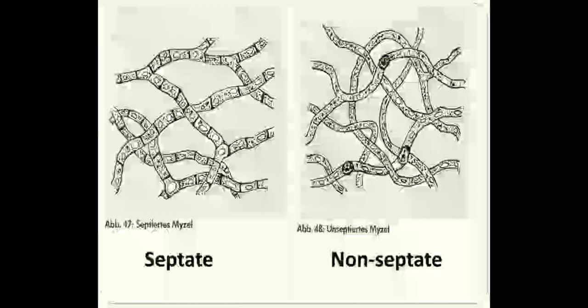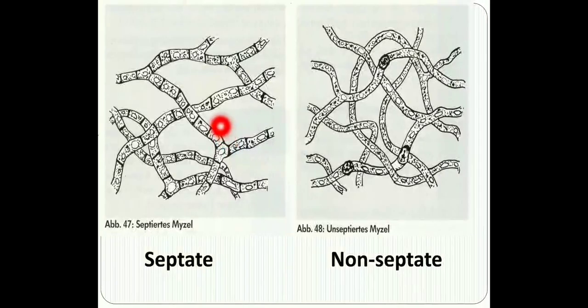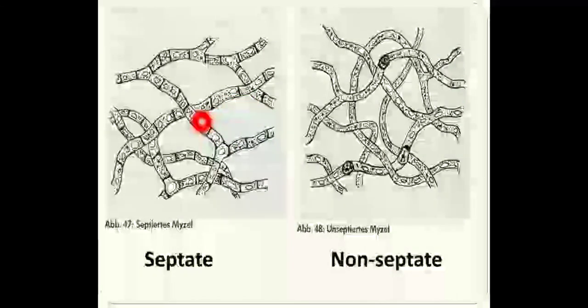This is a septate hyphae because of the presence of the characteristic septa, and this is aseptate or non-septate hyphae because if you see the entire structure, there are no septa. The aseptate hyphae are also called coenocytic hyphae. Coenocytic hyphae.